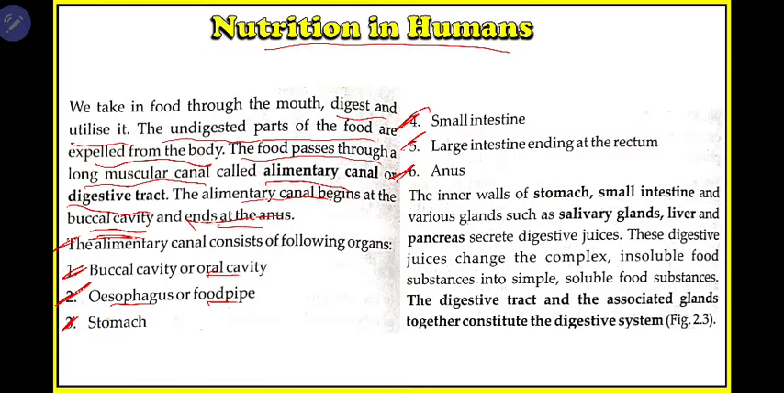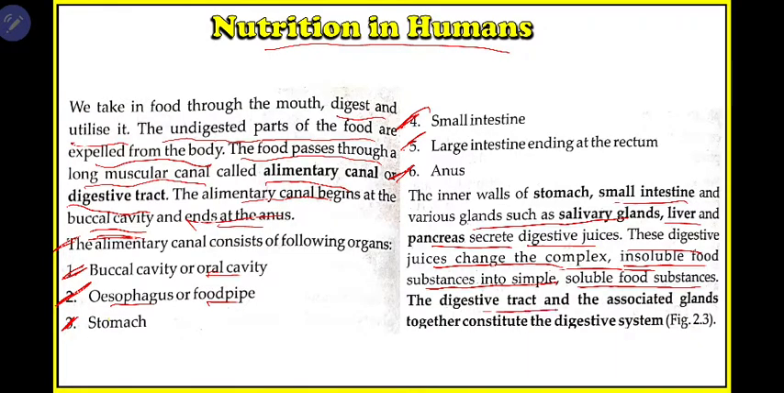The inner walls of the stomach and small intestine, and various glands such as the salivary glands, liver, and pancreas, secrete digestive juices. Along with this tract, there are some other organs which secrete digestive juices, which are different types of chemicals. This digestive juice changes the complex insoluble food substances into simple soluble substances. These juices are nothing but chemicals and enzymes. They convert the complex insoluble food into soluble and simple form.